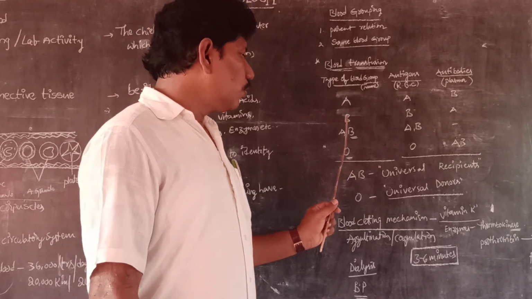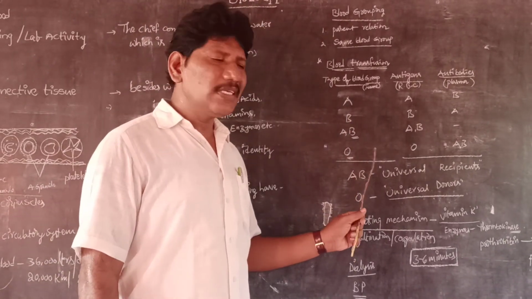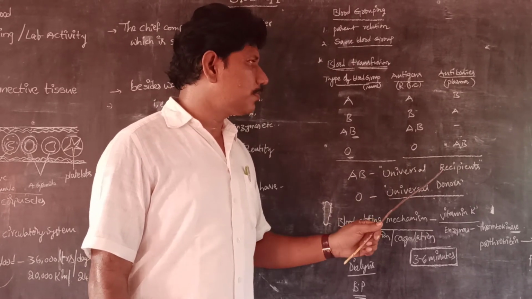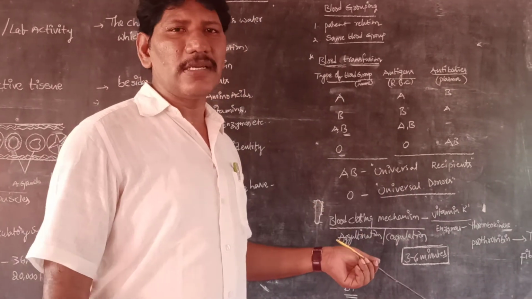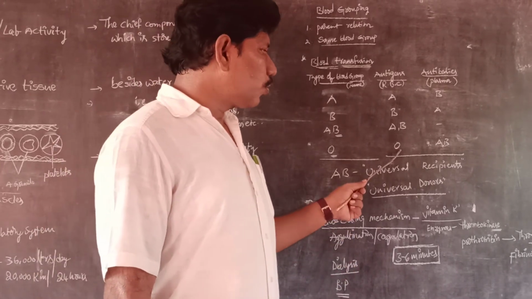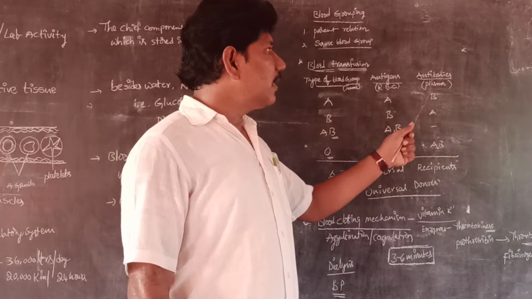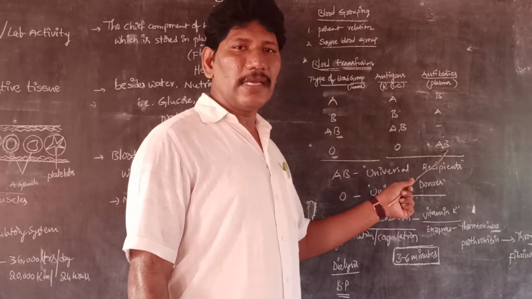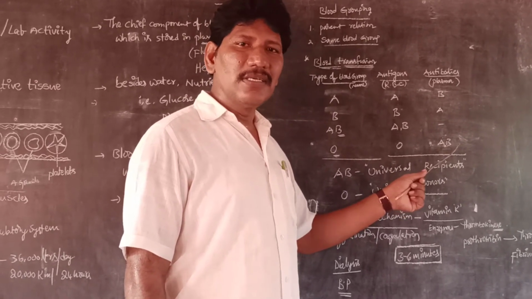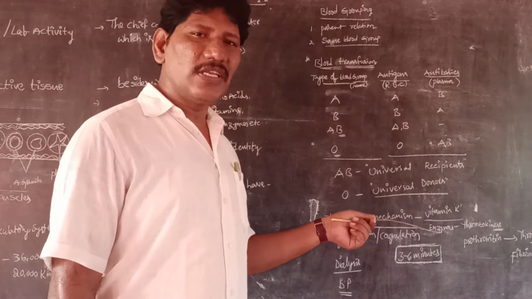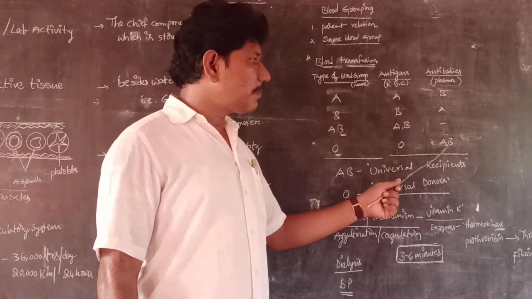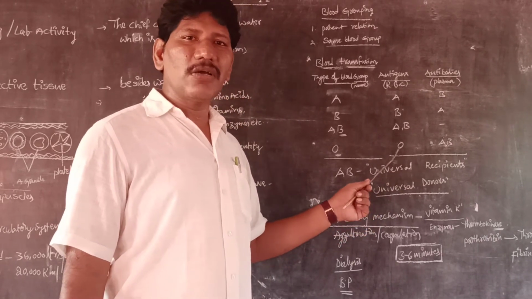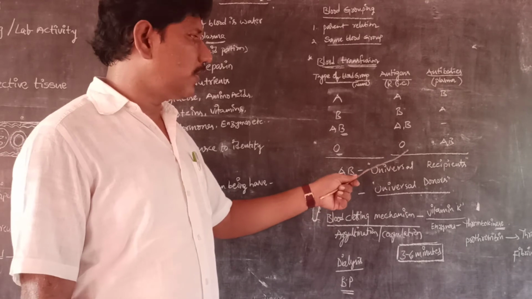Next, coming to the O blood group. O means, for better understanding, we can call it the zero group. I mean there are no antigens, zero, nil. So it is called the O group. But here the antibodies are A and B. A antibodies, B antibodies, and AB, obviously. So the antibodies are present, but antigens are zero. Antigens nothing, so our blood group is zero, the O blood group.